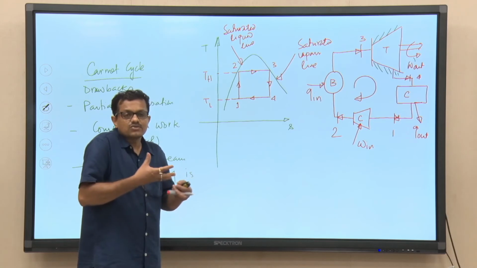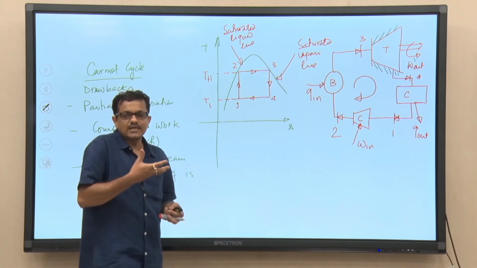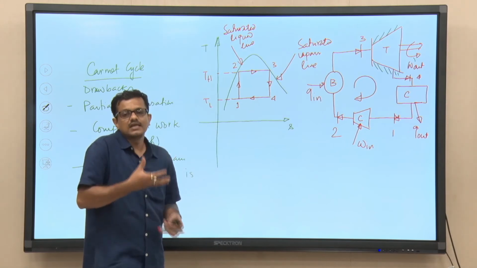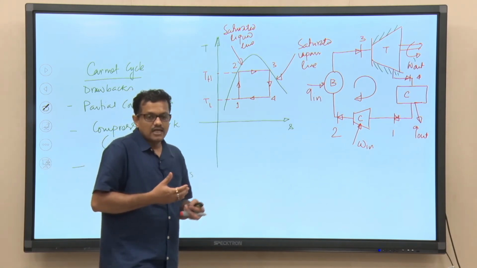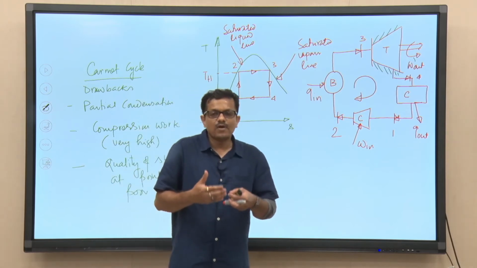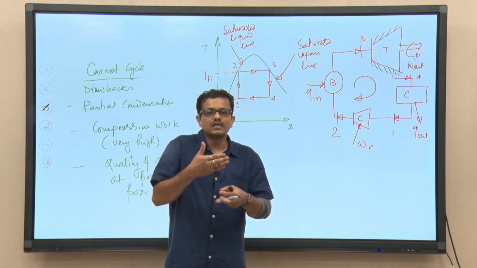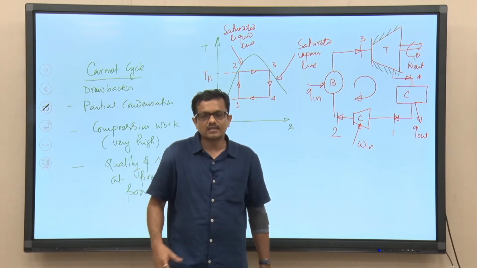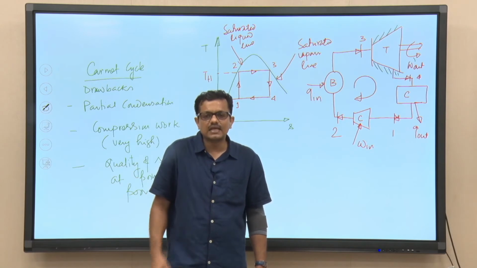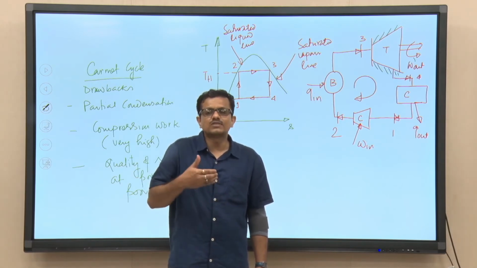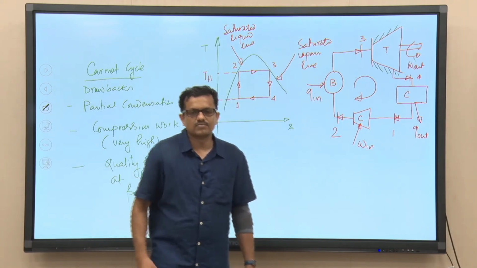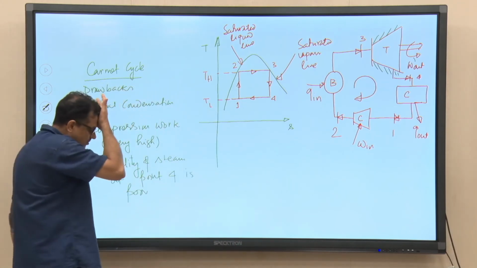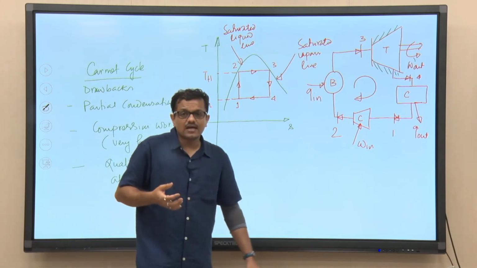It is very difficult to implement those ideal things in reality, so why do we need to study these ideal processes? Let me tell you that we always need to.